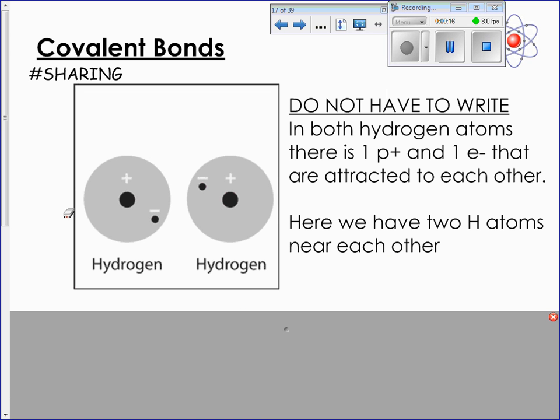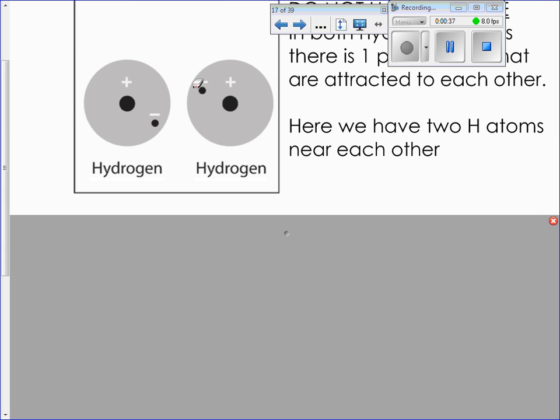Here, if you look at the picture, we have two atoms of hydrogen. Hydrogen has one electron in its outer energy level, and it only has one energy level, so that's our couples level. So we only need two electrons to be happy. And you notice that hydrogen is one away from being happy or stable. And in this picture, they are near each other.